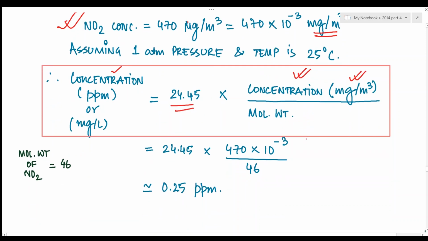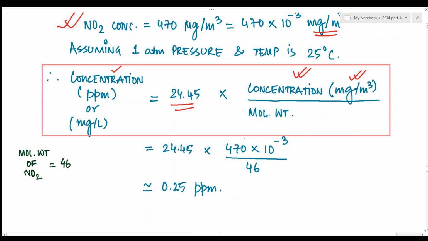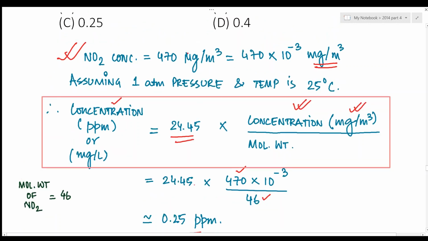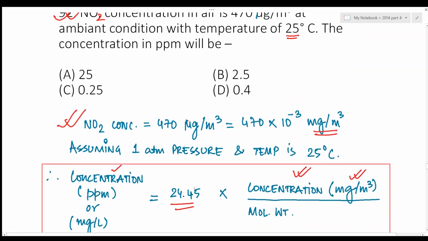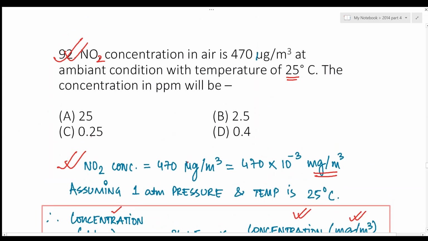So the concentration in ppm, if you just replace the values, this is in milligram per meter cube, and the molecular weight of nitrogen dioxide is 46. So the concentration comes out to be 0.25 ppm, approximately equal to 0.25 ppm or 0.25 milligram per liter. So the answer should be C.